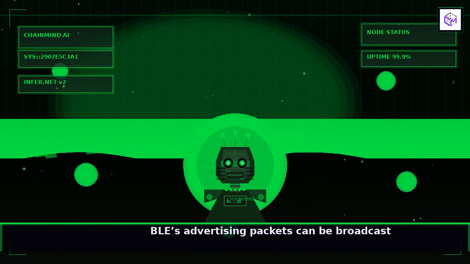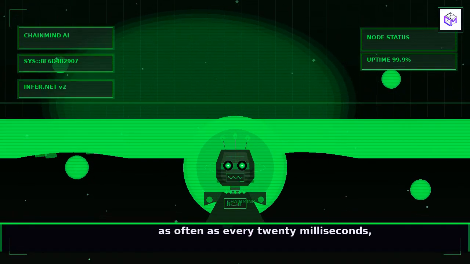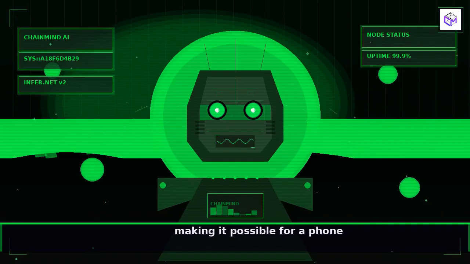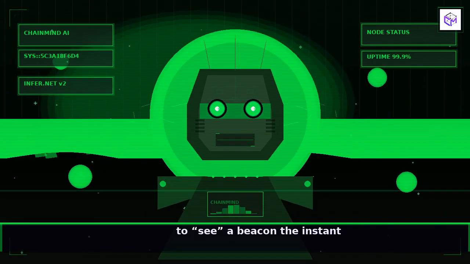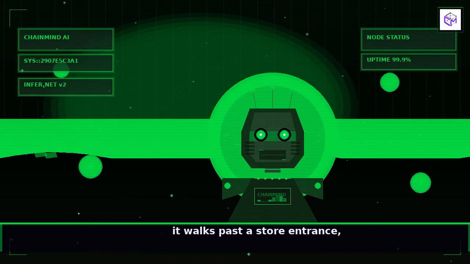Power budgeting is where the decision becomes crystal clear. A typical Bluetooth Classic headset during a call may draw 30 to 50 milliamps, limiting its battery life to a few hours before a recharge is needed.